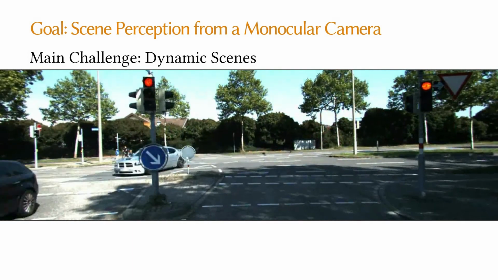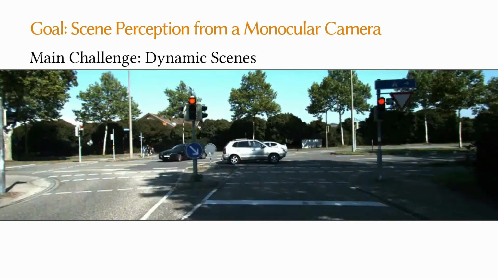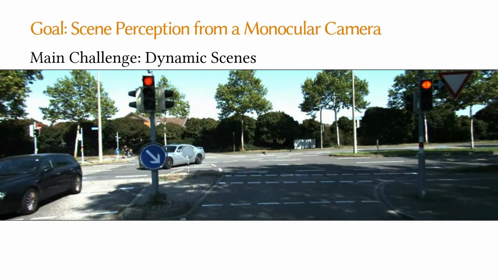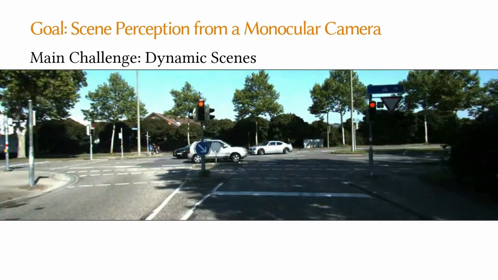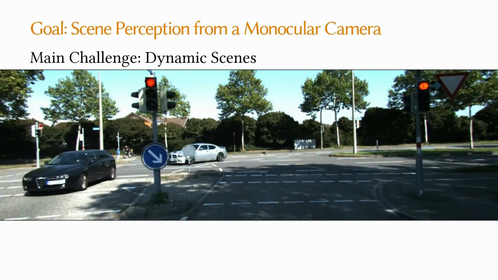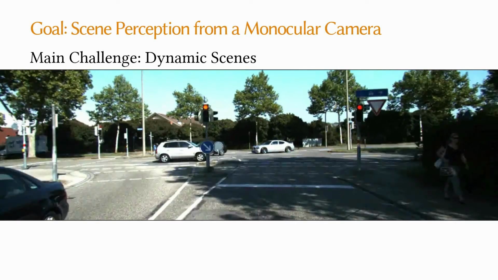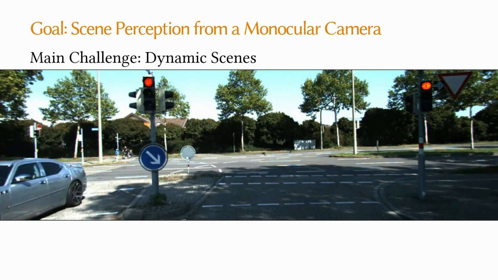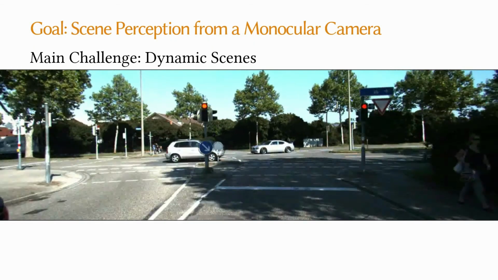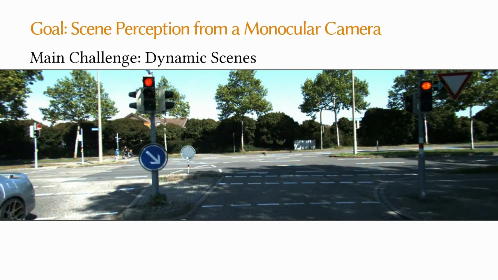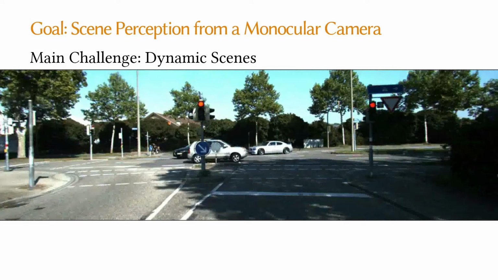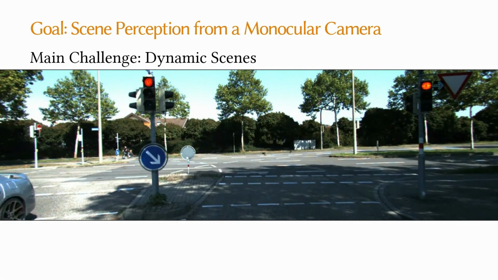However, working with monocular cameras can be quite difficult due to dynamic scenes. The motion of the camera induces optical flow between consecutive frames, which carries information on the scene's depth. Exact depth, however, can only be estimated in the case of static scenes. For dynamic scenes, the 2D flow of a pixel is a function of its depth, its velocity, and the ego motion. Disentangling these components is an under-constrained problem, and hence solving for depth and velocity is an ill-posed task.